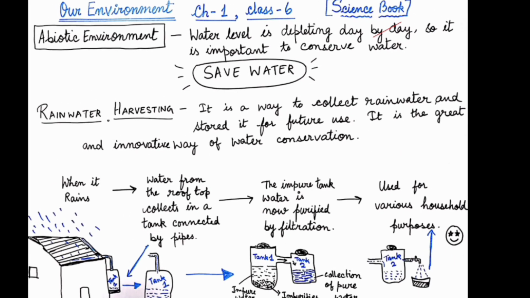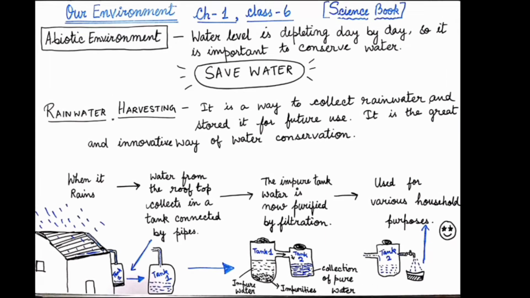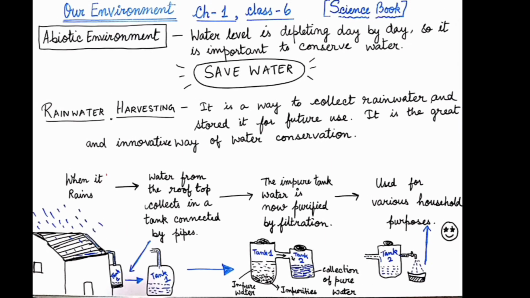Now how can we save water? A very innovative way of water conservation is rainwater harvesting. So we are going to study about rainwater harvesting. What is rainwater harvesting? How can we conserve the rainwater? In this picture you can clearly see that when it rains, we collect that rain through our house top. The rain or the water which falls on our house top can be collected in a tank. Now this tank is connected with pipes that can flow into the other tank.